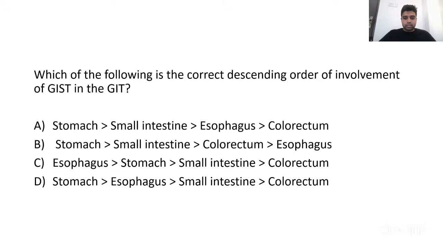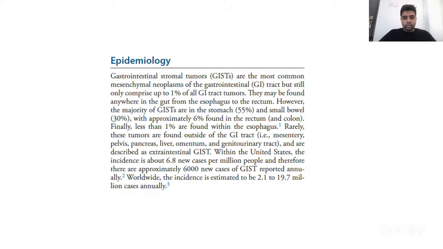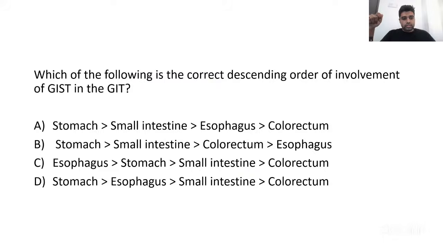This is well documented in Shackelford, where they mentioned that 55% of GISTs occur in the stomach, 30% in the small bowel, 6% in the rectum and colon, and less than 1% of GIST occur in the esophagus. So the correct sequence as per the descending order of incidence is option B, that is stomach, followed by small intestine, followed by colorectum, and finally the esophagus, which is the least common.